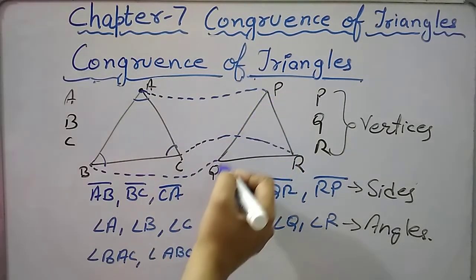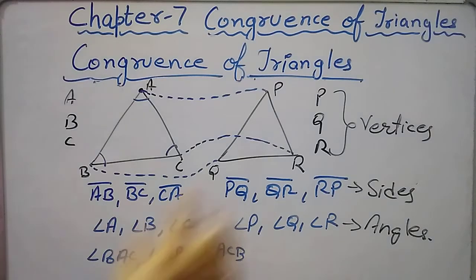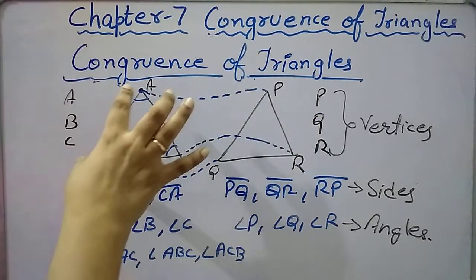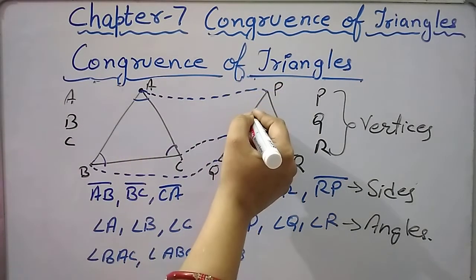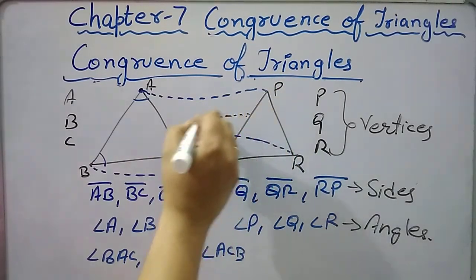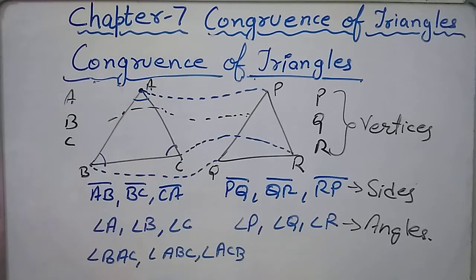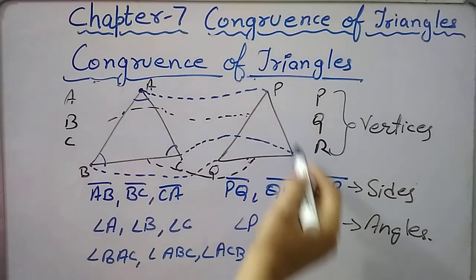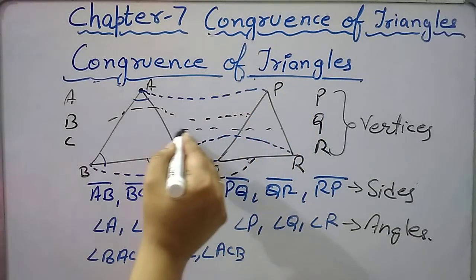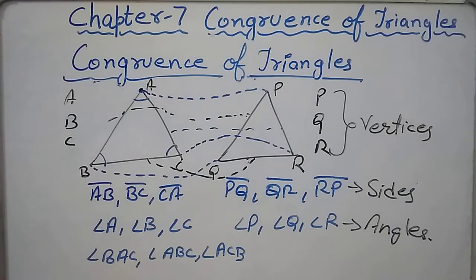Side PQ should fall over side AB. Side QR should fall over side BC, and side PR should fall over side AC. Then these two triangles can be said to be congruent, because if these three vertices and these three sides are falling or overlapping each other completely,